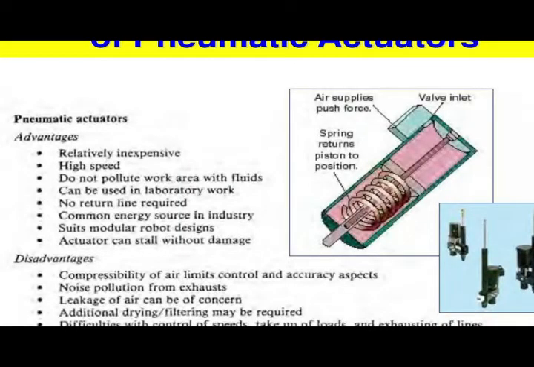This slide explains the advantages of pneumatic actuators. This slide shows the figure also. Here this is a pneumatic actuator. Advantages: relatively inexpensive, high speed, does not pollute the work area with fluids, can be used in laboratory work, no return line required, common energy source in industry, suits modular robot designs, actuator can stall without damage. Disadvantages also exist: compressibility of air limits control accuracy, noise pollution from the exhausts, leakage of air can be a concern, additional drying and filtering may be required.